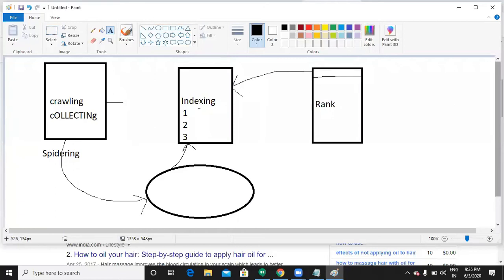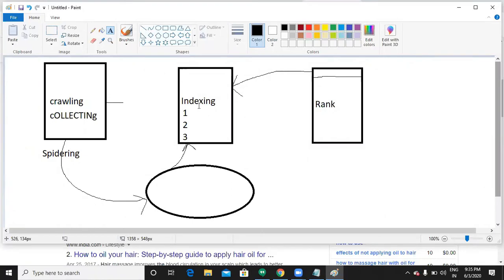After indexing, Google will find out which information is more relevant for the user's query. How Google finds out the relevance, we are going to discuss in later sessions. As of now, just remember that after indexing, it will give a ranking according to the relevancy of the user's query and show the website on top. So this is the whole process. First it collects, then indexes and organizes the data. It then gives rankings for the indexed data, then shows the websites in the SERP.